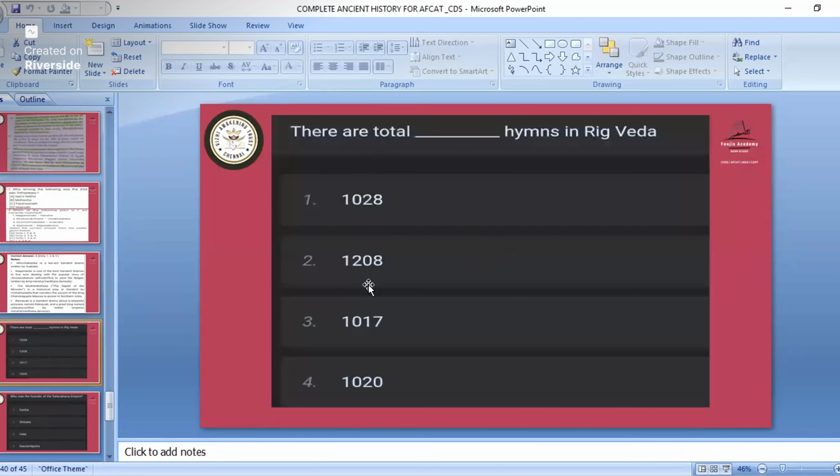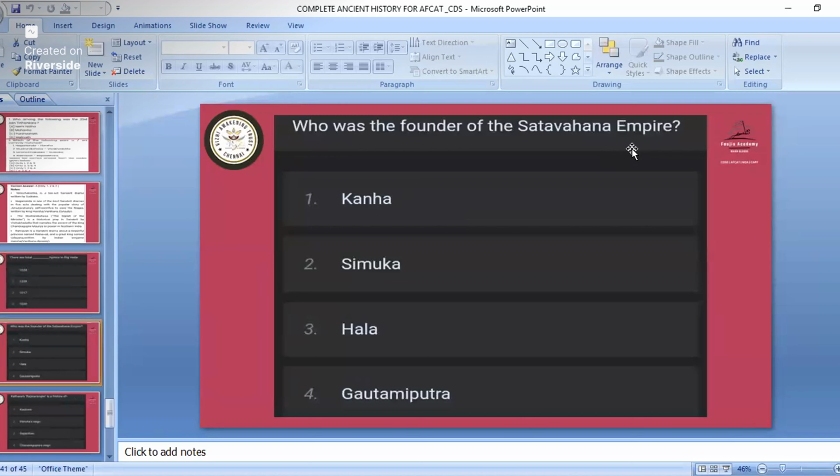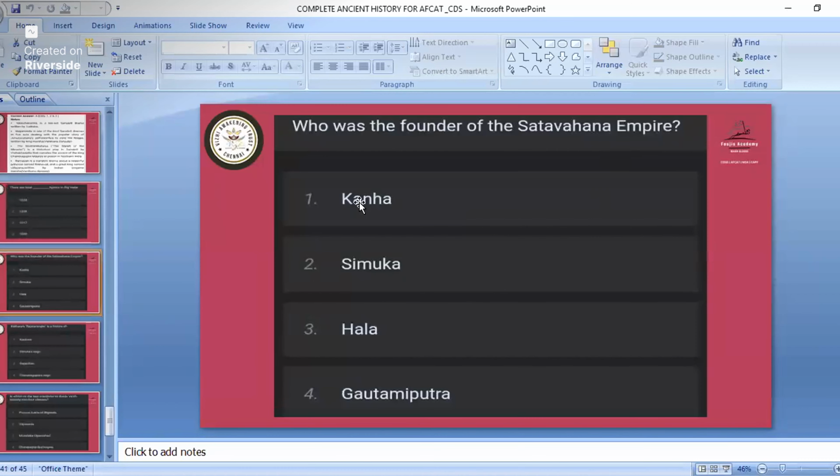Okay. See, about the Rig Veda, a question has come. There are totally how many hymns in the Rig Veda? That we studied in the slides. How many? Anyone? So see all the slides carefully. Okay. Who was the founder of the Satavahana Empire? Simuka was the founder of the Satavahana Empire. Just see. Any doubt?